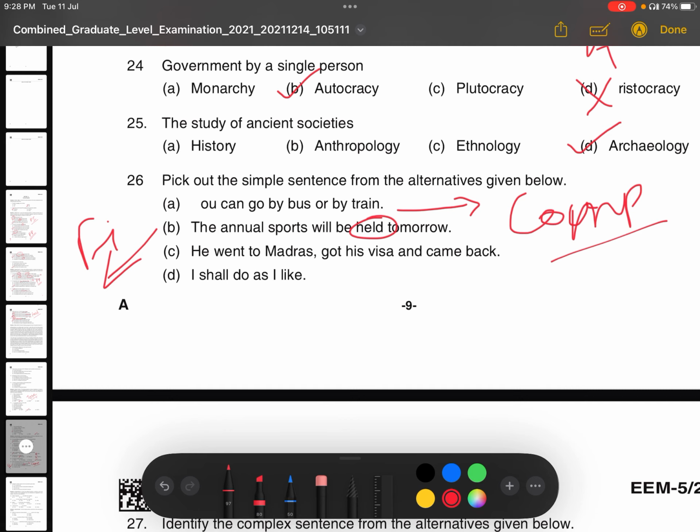Next sentence, if you see, he went to Madras. So went is a finite verb. Another is got his visa. So this again is finite. Another verb is there, came back. You can see three finite verbs are there. So it is definitely not a simple sentence. It is a complex sentence. Next is, I shall do as I like. So I shall do, this is again a finite verb. I like, again it is a finite verb. So this is not a simple sentence. So what is the correct answer? The correct answer is option B.